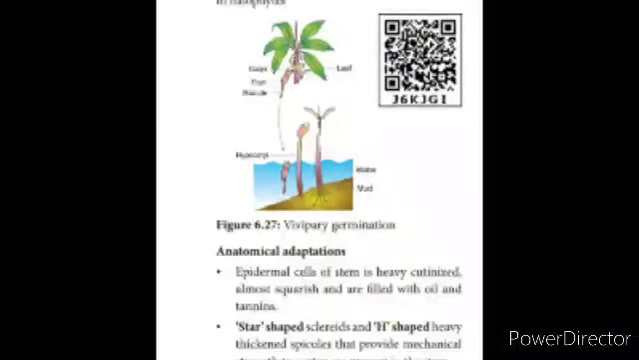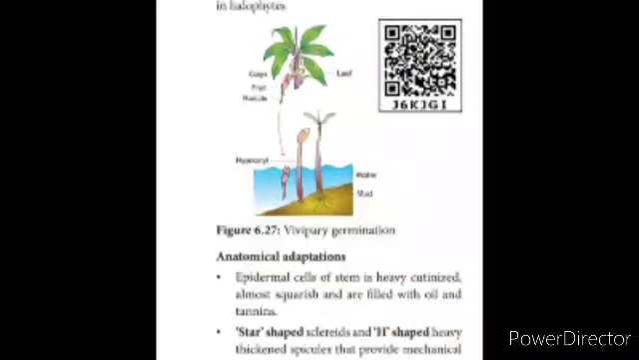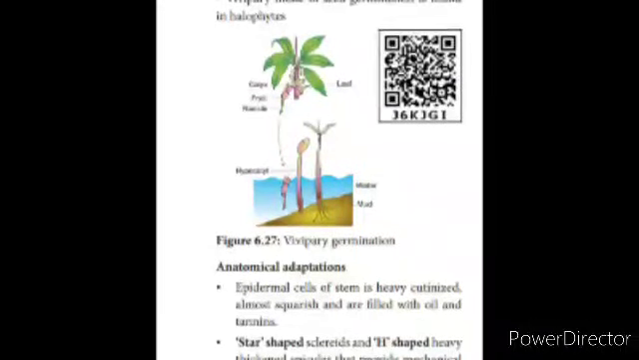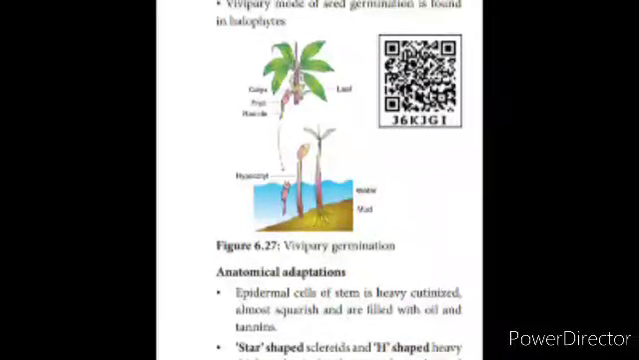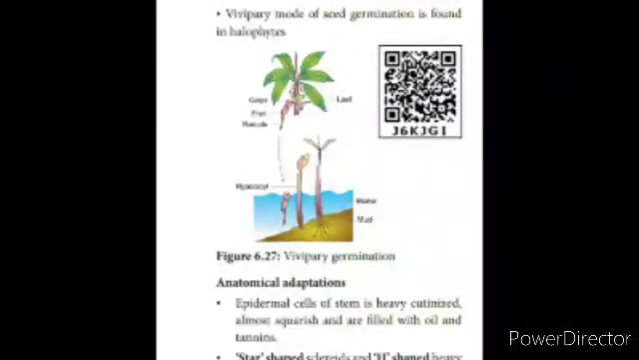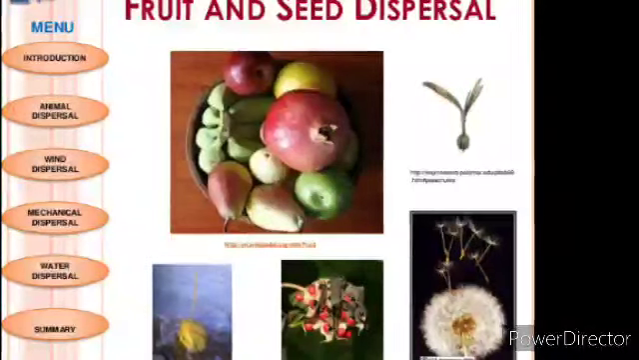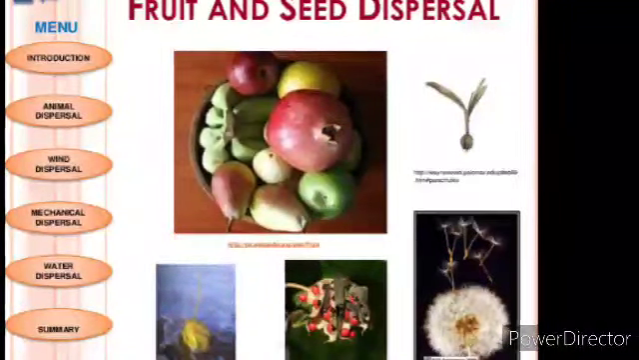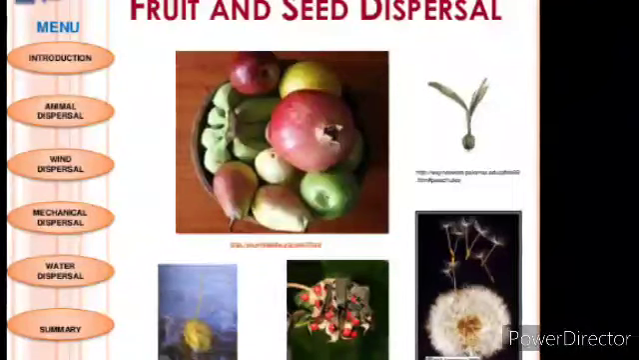Now we come to the physiological adaptations. High osmotic pressure exists in some plants. Seed germinate in the fruit while on the mother plant. That is called as vivipary. We have seen all the types of the adaptations, the hydrophytes, xerophytes, mesophytes, epiphytes and halophytes.